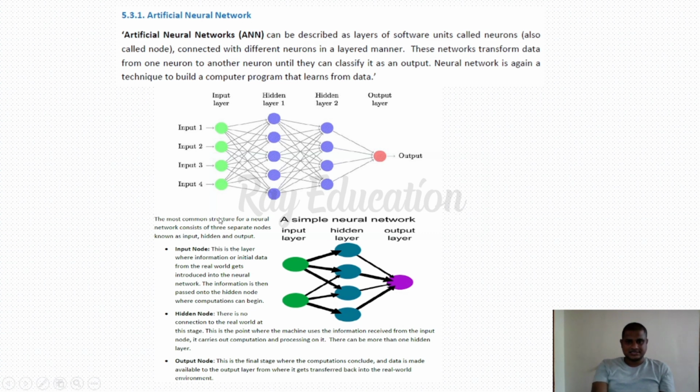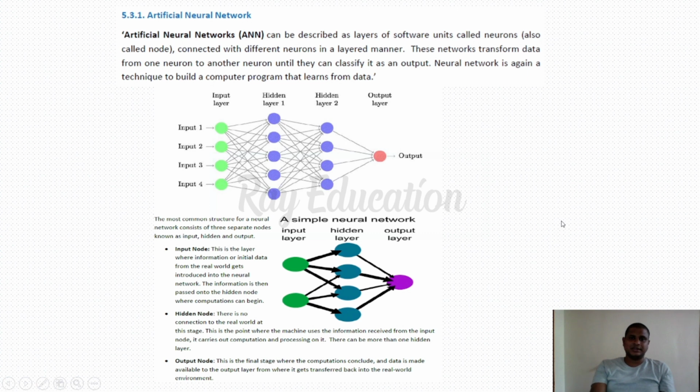And the rounds, you can see the circles, can be considered as the nodes. So what are the things we use here in the form of nodes? See, the three things I explained there. One is an input node, second one is a hidden node, third one is an output node. We can say it is an input layer, hidden layer and output layer. So these are the three layers in the artificial neural network.